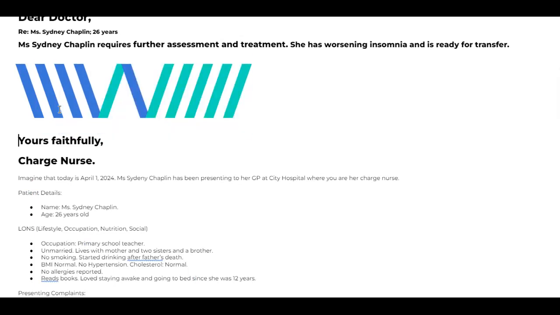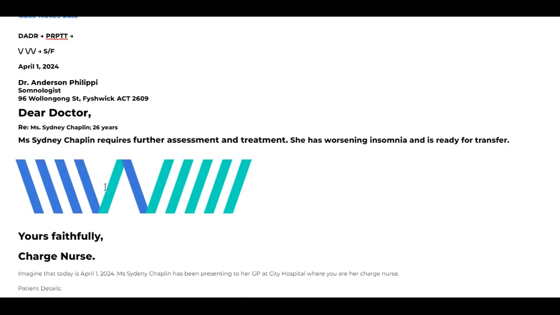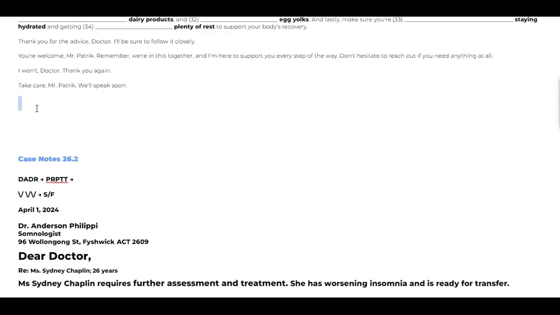At the end of this letter: if you have any concerns, if you need any information about Ms. Chaplin, if you need any further information about Ms. Chaplin, kindly contact me. Yours faithfully, Charles Nurse. So I think I have very clearly explained this Mellon's method completely to you. And this is known as the Mellon's method of writing letters.